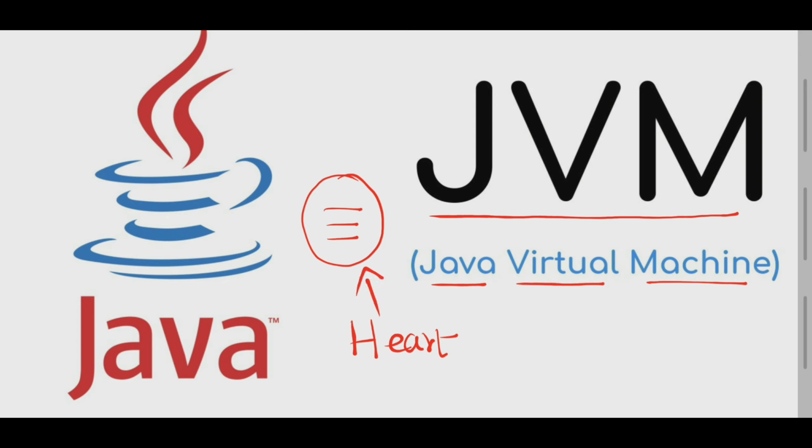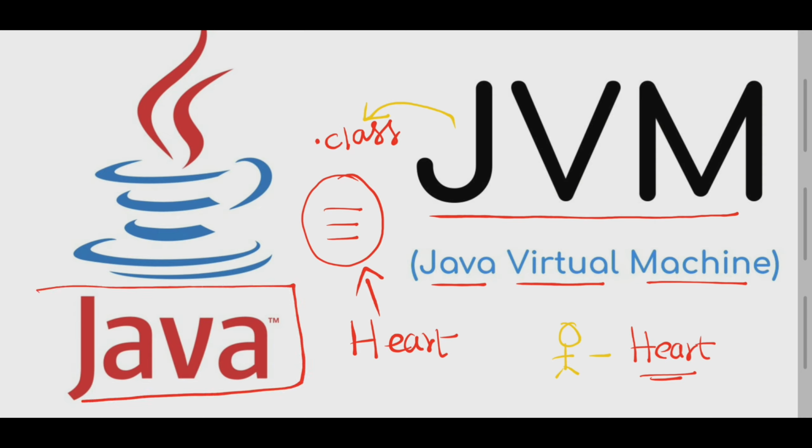to execute the program code. So that means the JVM is going to execute the dot class file. Okay, so what I'm telling you is, if you take a person, a person must have a heart to live in the world. In a similar manner, the JVM is needed for the Java program to execute the dot class file, right?